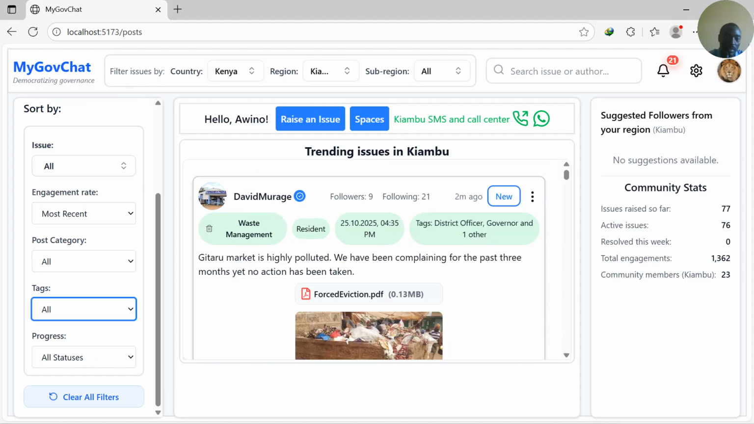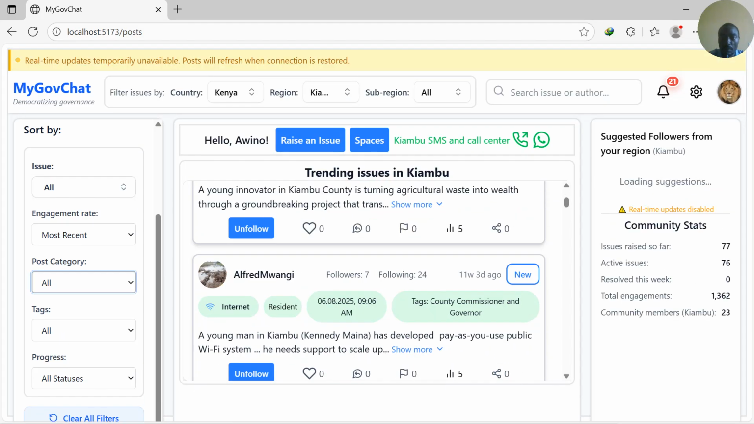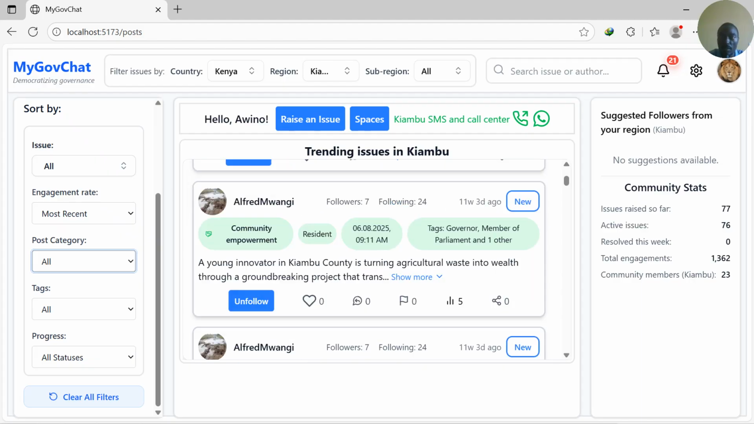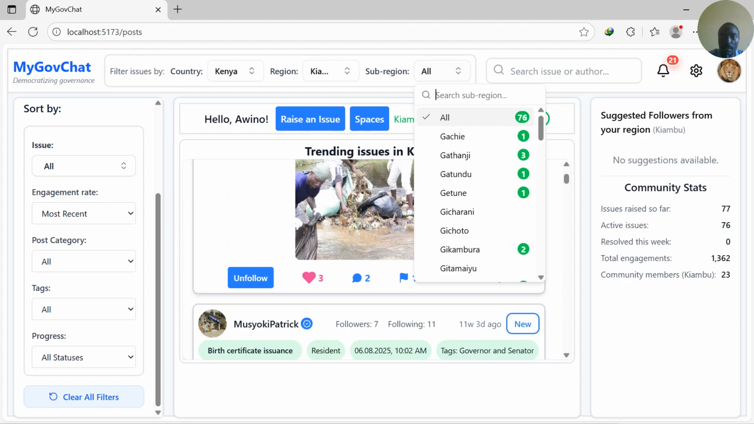Then we have tags, who has been tagged. Do you want to see only the posts that have tagged the general public or the officials and the politicians? Or then there is the post category. Do you want to see compliments, feedback? That one we have talked about. Then there is the engagement rate. So there is all those. Then you can see if there is an issue with the internet, we are being warned there.